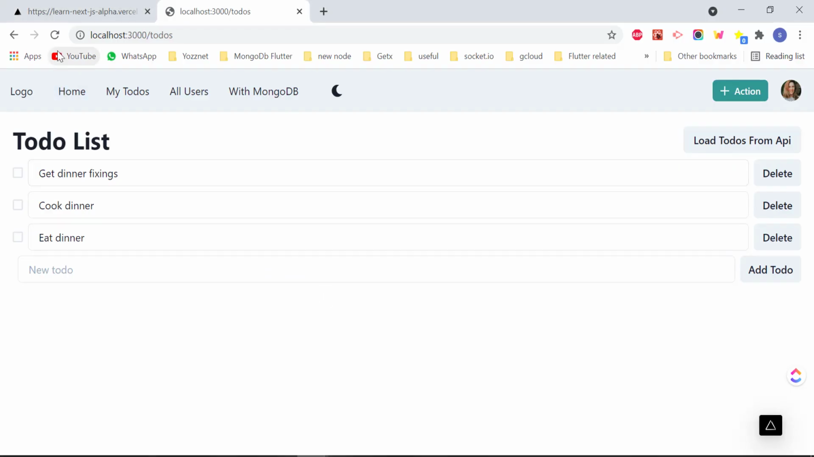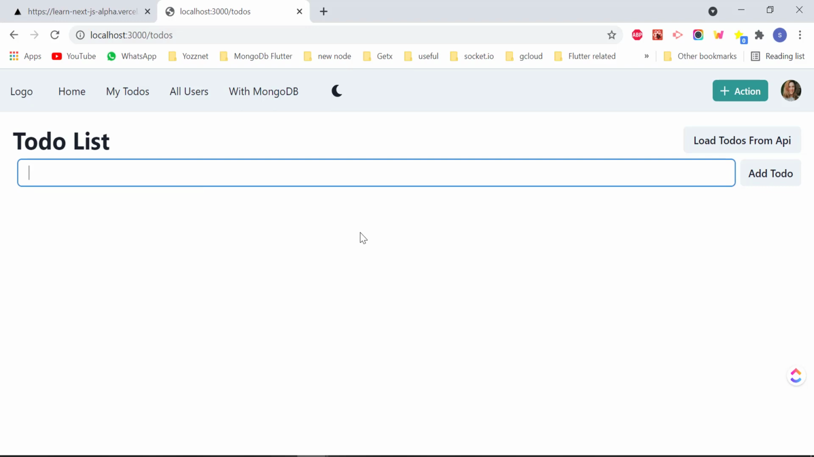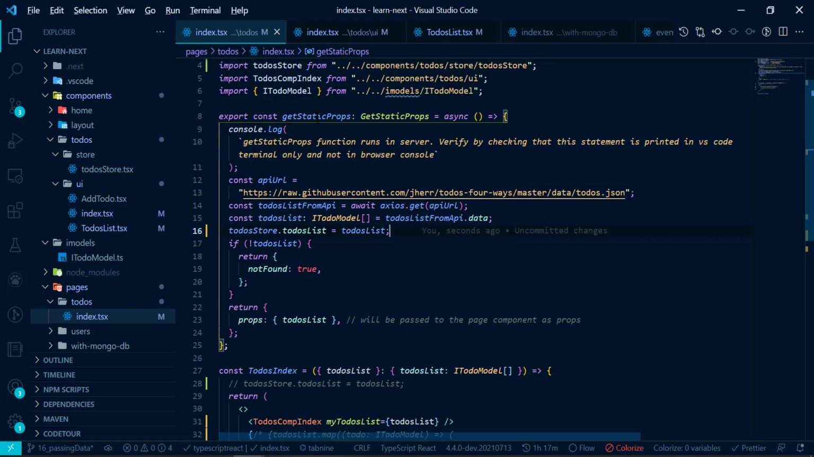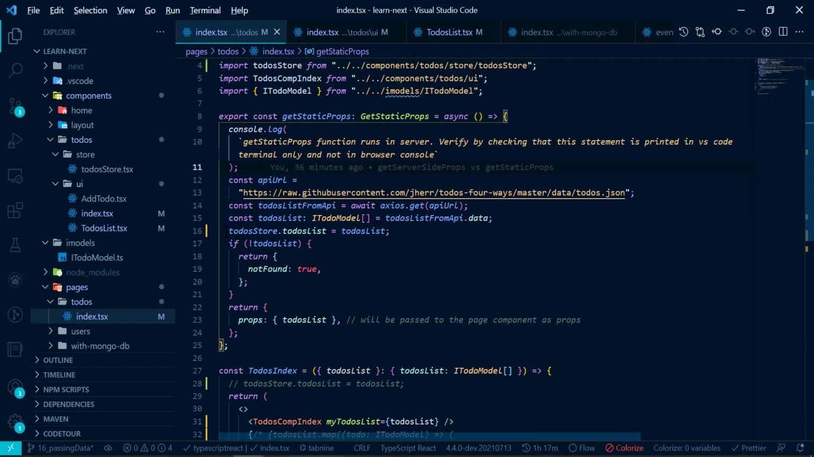Okay, and you will see that we are not getting to see any data here. Why? Because this getStaticProps runs on our server. So this is a server-side function, and that function will not have access to this to-do store. So that's why to pass data we must do it like this.